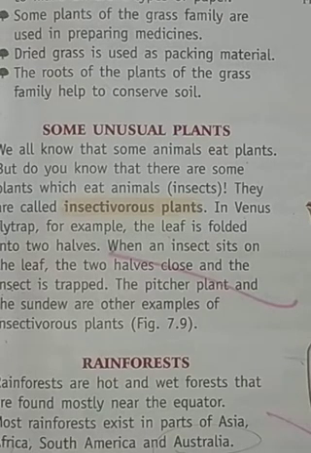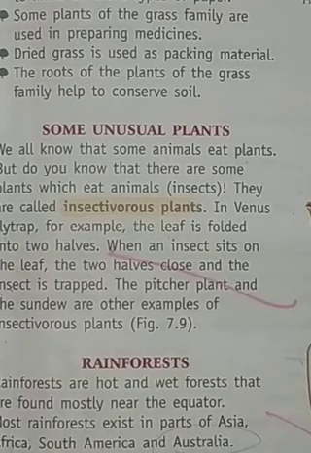So I have told you the main topics of this chapter that we will study. First, terrestrial plants, and then we will talk about aquatic plants, and third we will talk about the plants of the grass family, and then fourth we will talk about some unusual plants, that is insectivorous plants, and lastly the topic of this chapter will be rainforest.